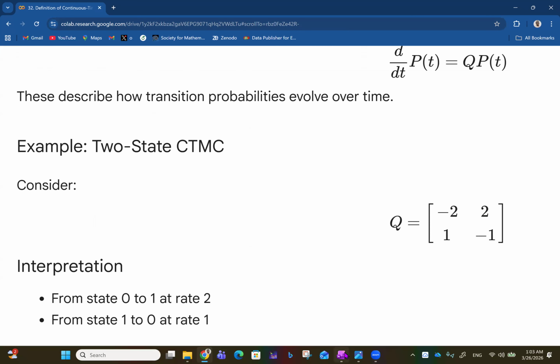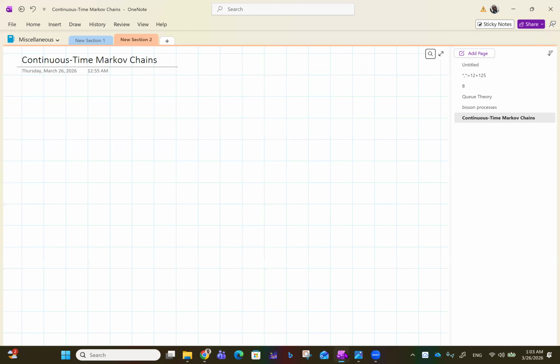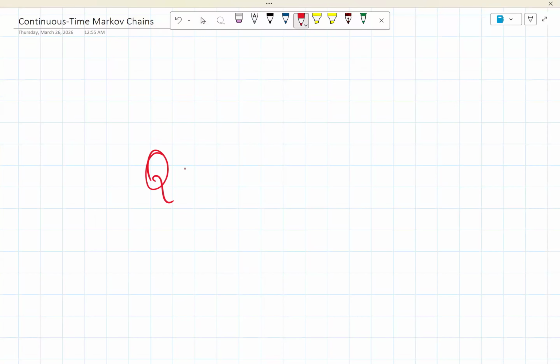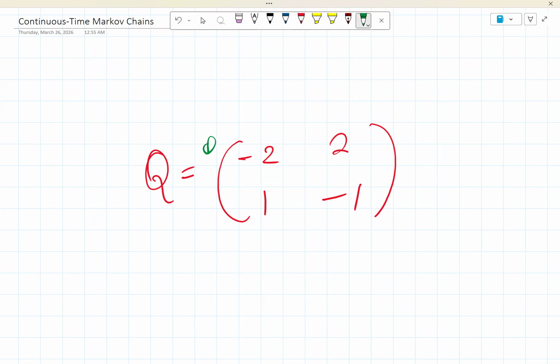So what we are basically saying is you have Q to be [[-2, 2], [1, -1]], and we're saying that there are two states. We can say state 1, 2, or state 0, 1. So in Python, counting starts from 0 most of the times. So this simply means that